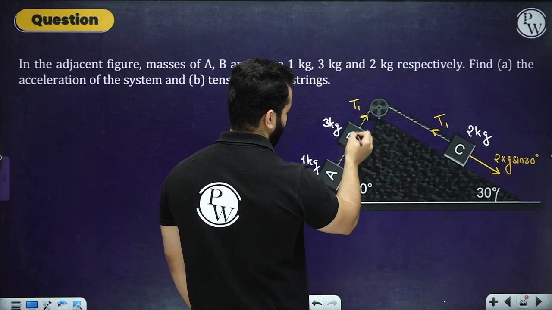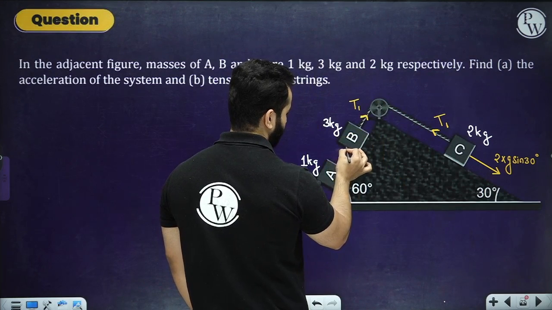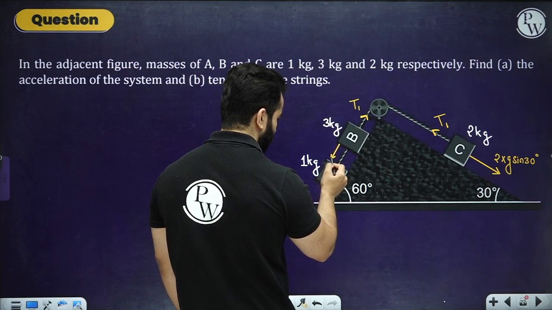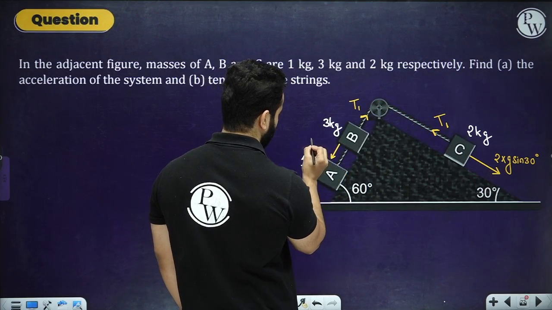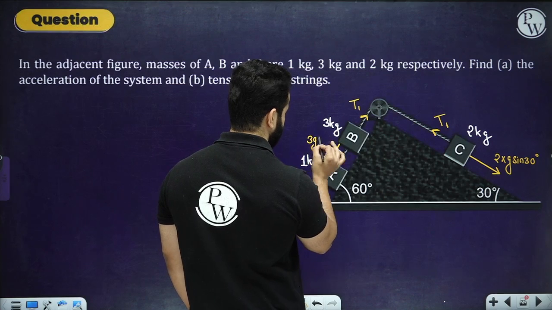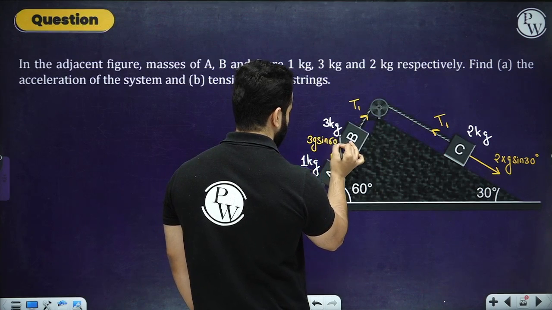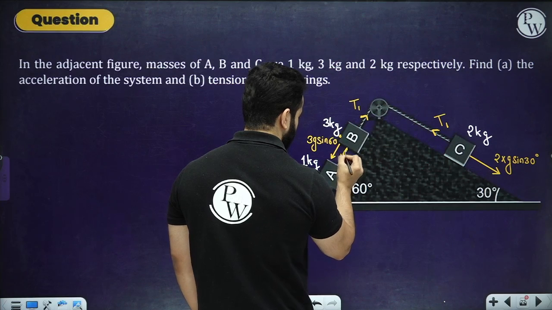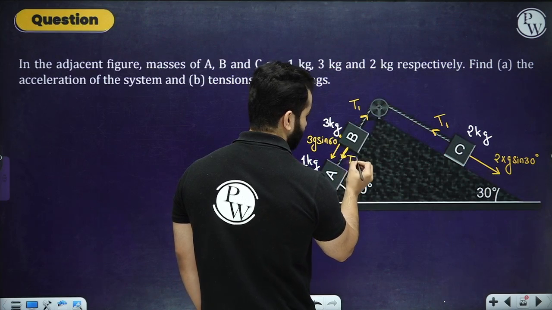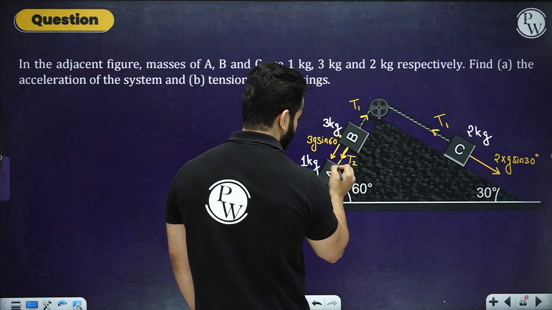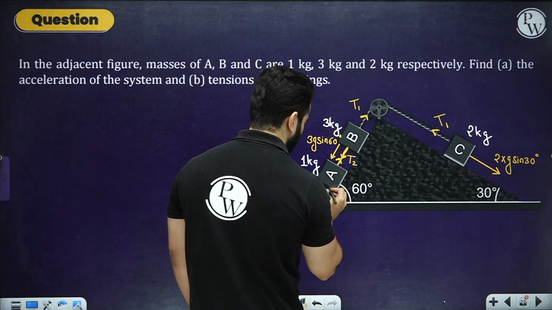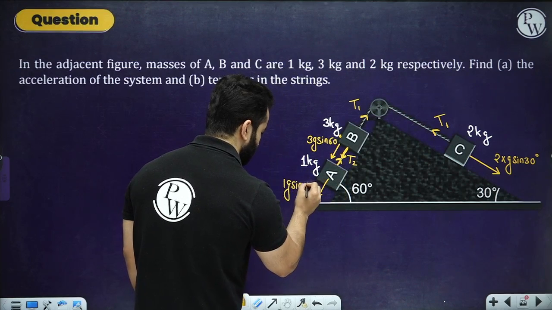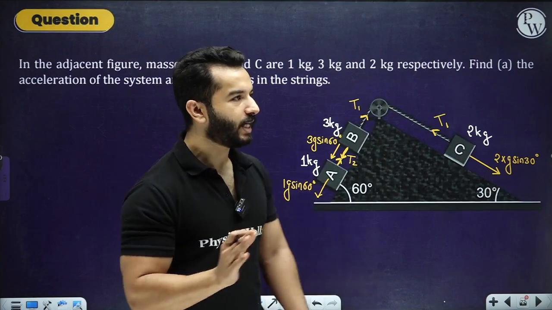Then for B, I'm going to actually draw two forces. So for B, one of the forces will be drawn something like this, and that will be 3g sine 60, and a tension something like this. Let me write it as T2. On A, the same tension will act something like this, same T2, and on this side this will be 1g sine 60. So I have drawn all the forces which we need in this diagram.